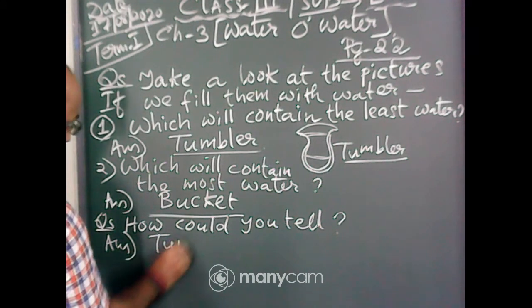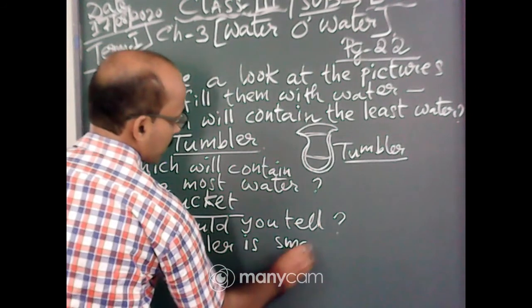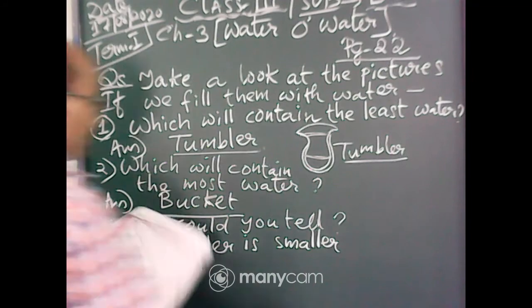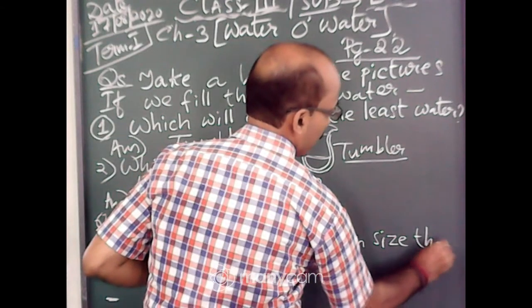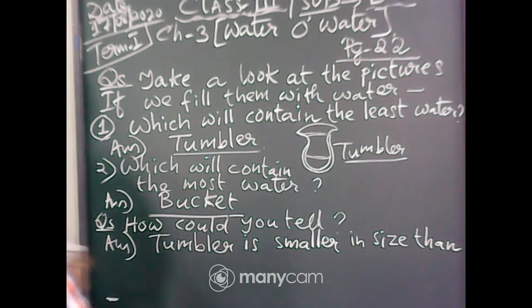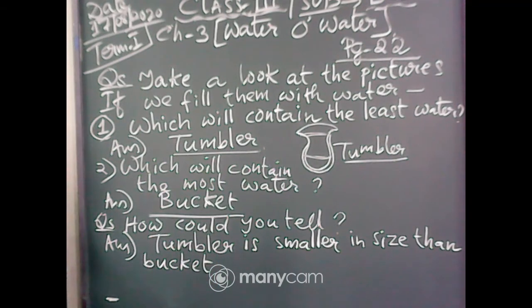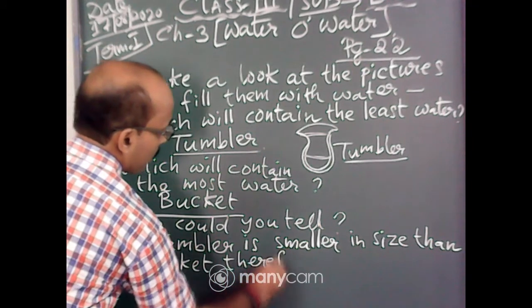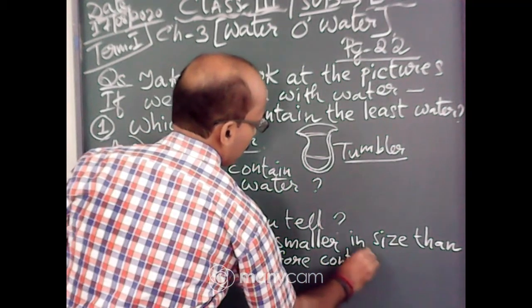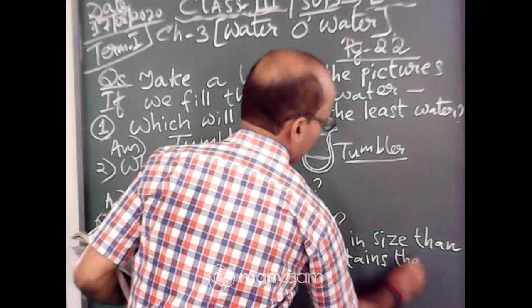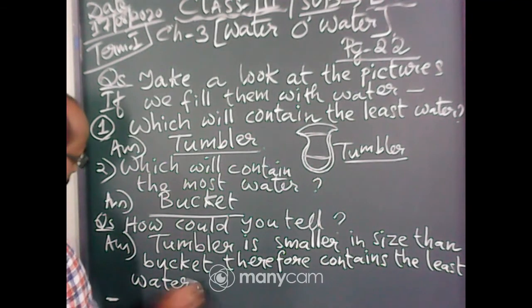Tumbler is smaller in size than bucket. Therefore, contains the least water.